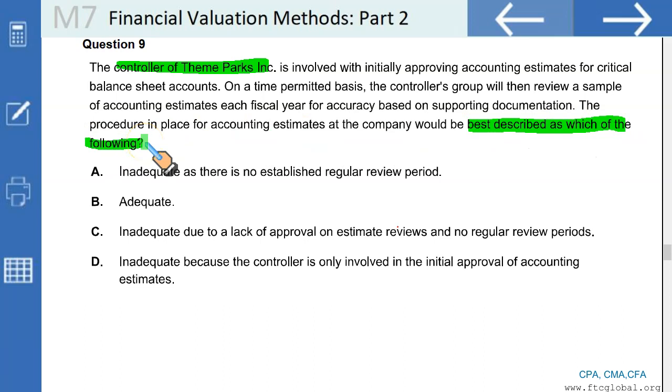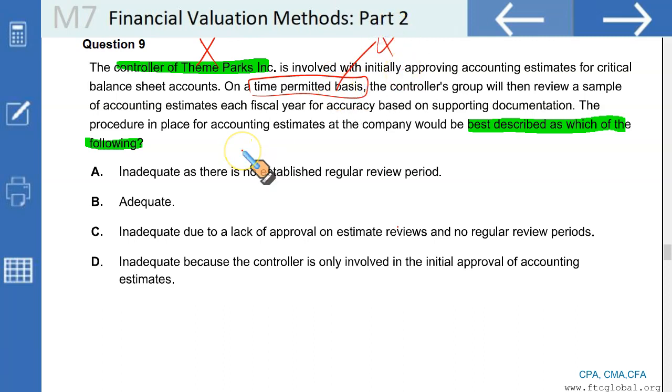I find 2 weaknesses. First, it is beyond the controller's domain to establish estimates on his own or accounting policies on his own. Someone else should. And further, the review is done on a time permitted basis, on an ad hoc basis, not a regular feature. These are the 2 weaknesses I find.